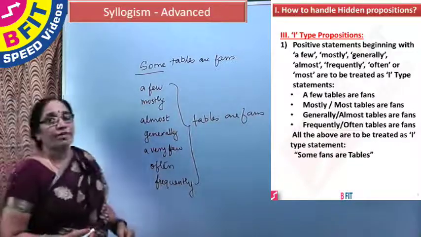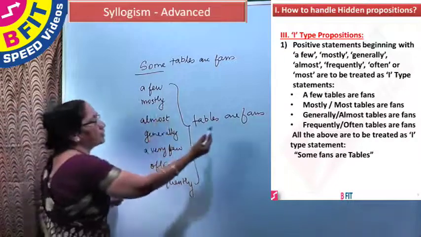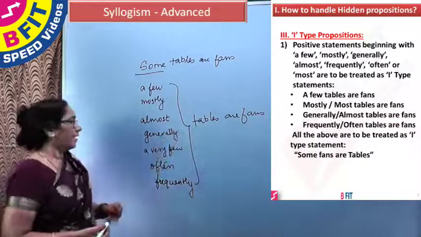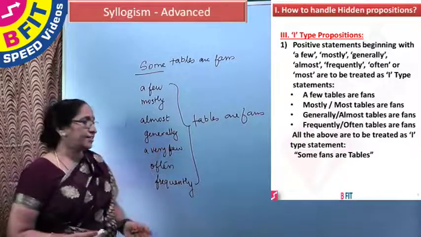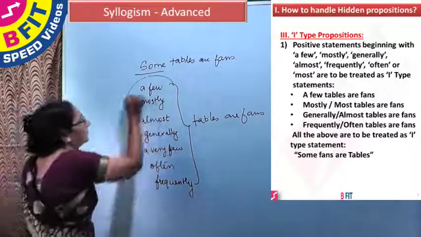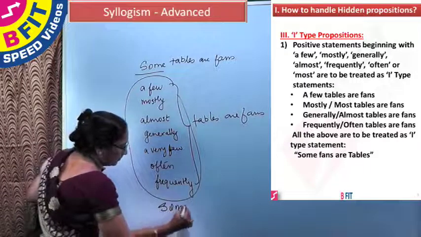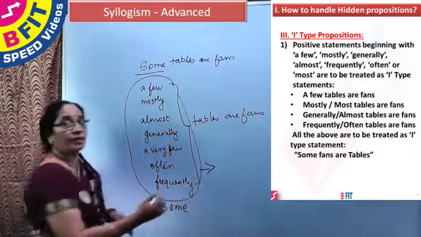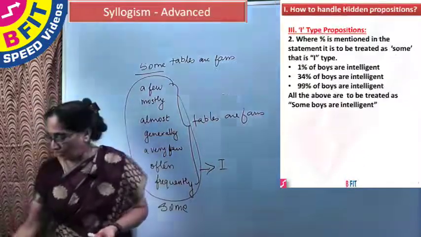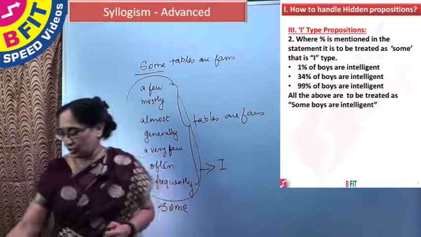Some tables are fans can be reworded as a few tables are fans, mostly tables are fans, a very few tables are fans, and so on. All these terms are to be considered as some only. All these form I-type propositions. Now, let us see the variance in the I-type proposition.